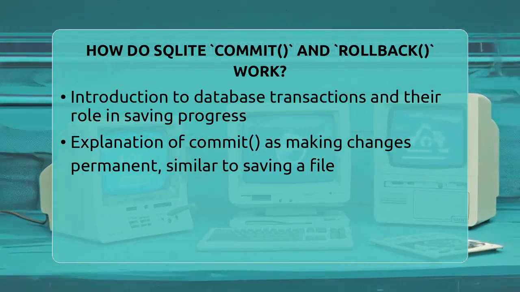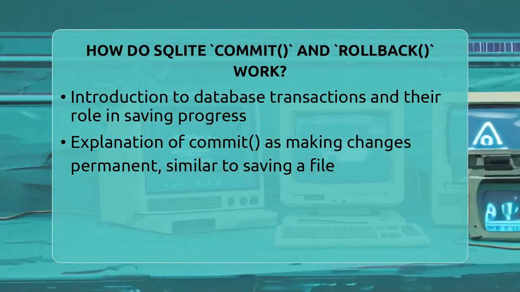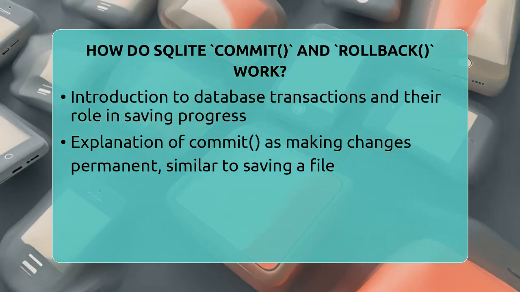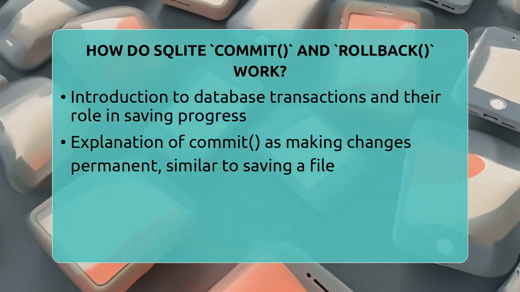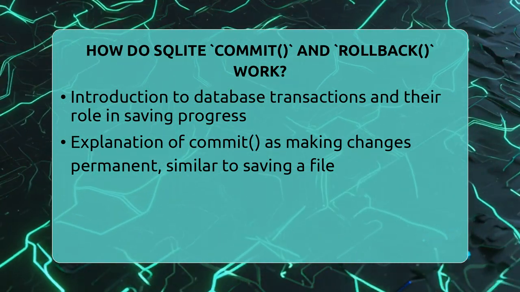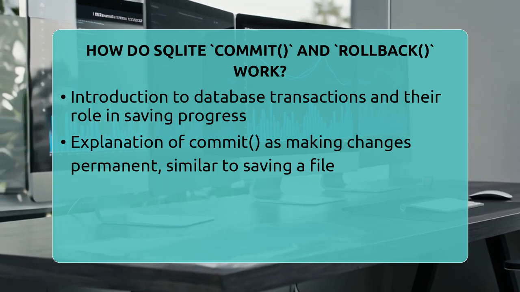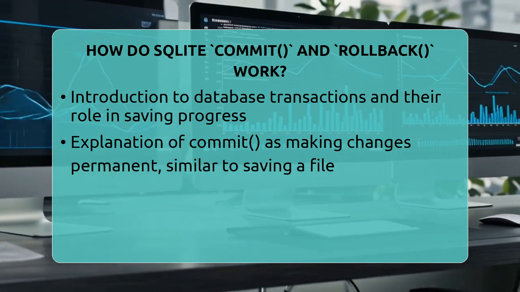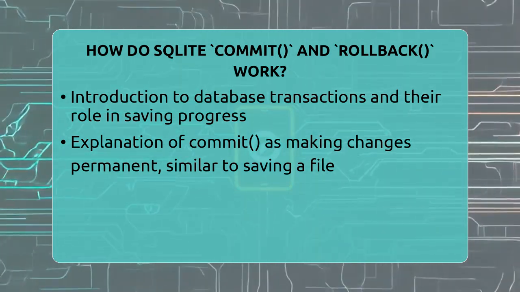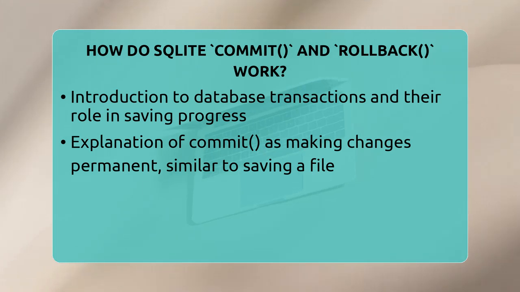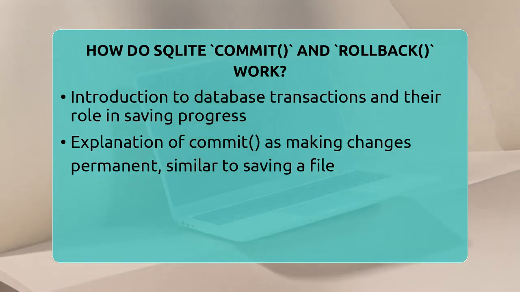How do SQLite commit and rollback work? Imagine you're working on a project and want to save your progress. In the world of databases, this process is handled through transactions, which are like little bundles of changes. When you use a database in Python, especially with SQLite, managing these transactions properly is key to keeping your data safe and consistent. The commit and rollback methods are your main tools for this.